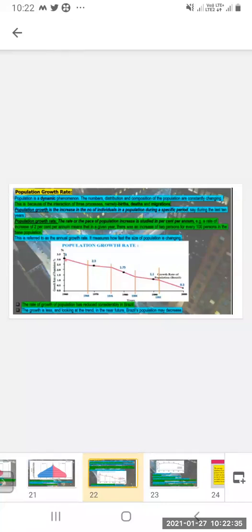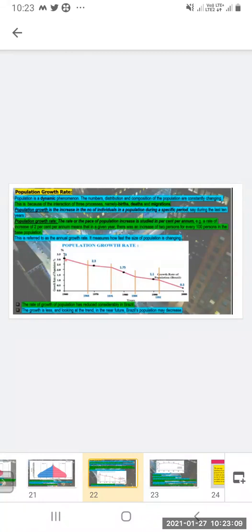For example, a rate of increase of 2% per annum means that in a given year, there was an increase of 2% for every 100 persons in the base population. This is referred to as the annual growth rate. It measures how fast the size of the population is changing.